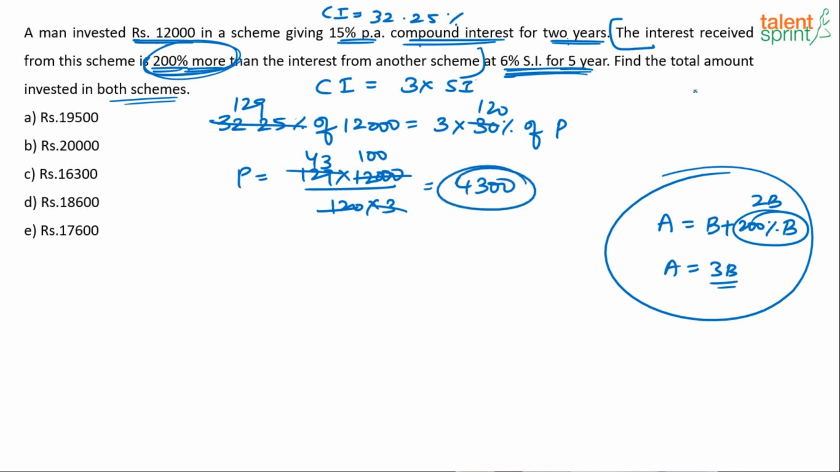What is he asking? He's asking us to find the total amount invested in both the schemes. One amount is 12,000, the other amount is 4,300. Total will be 12,000 plus 4,300, 16,300. Right? $16,300. That's your answer.